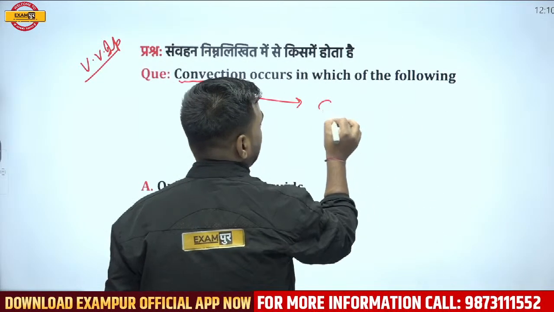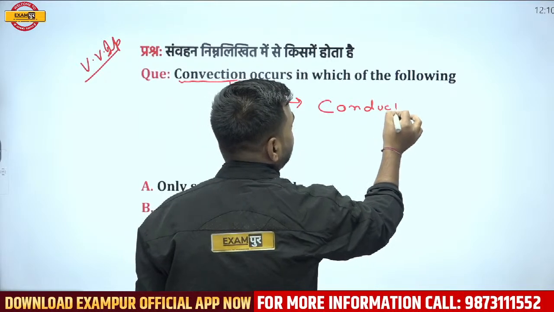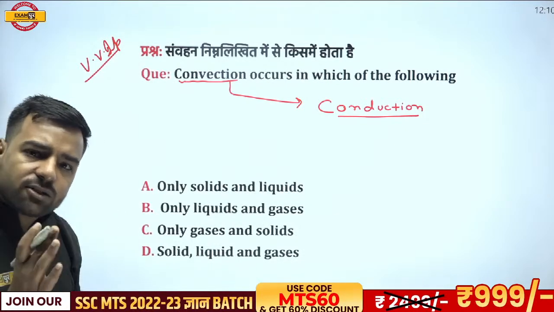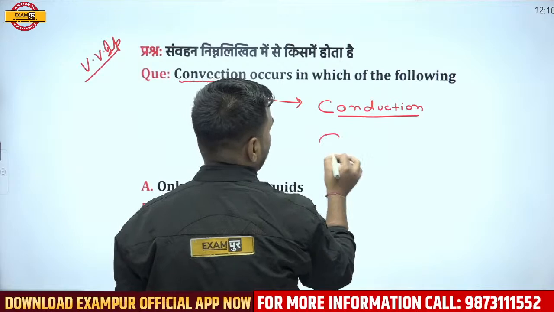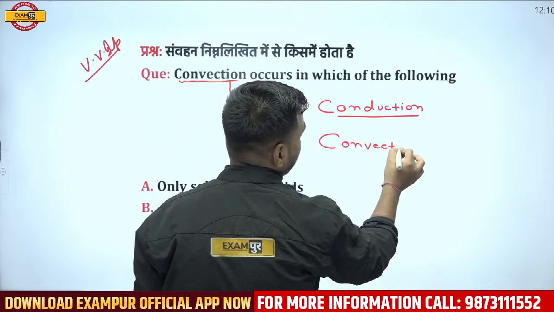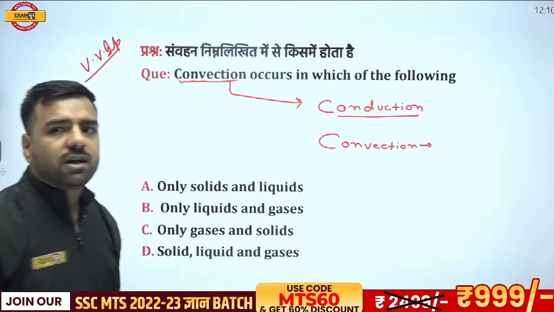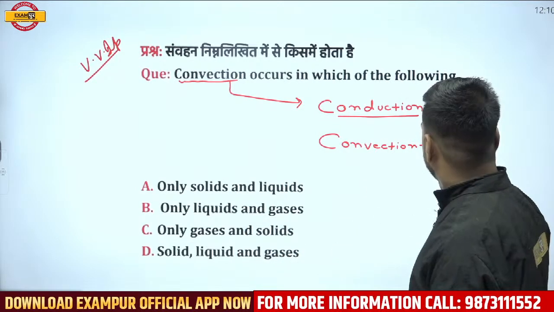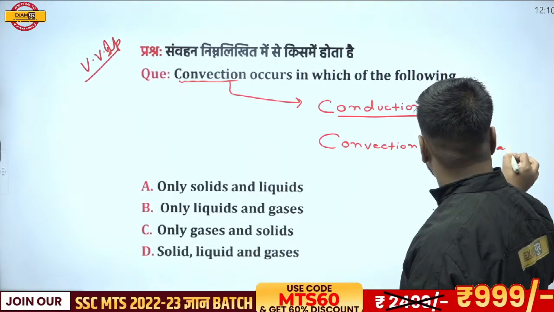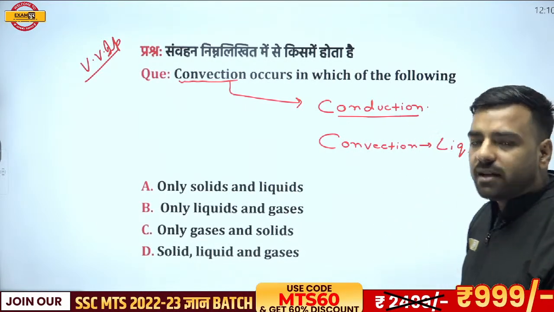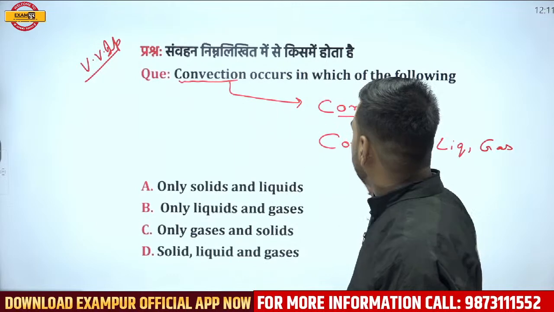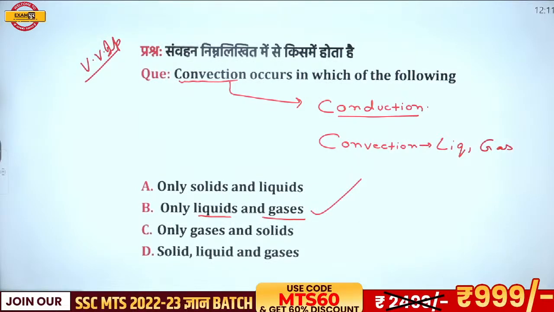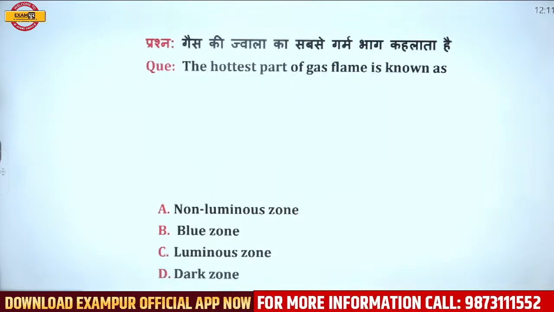First is conduction. In the conduction process, molecules stay at the same position, but they are vibrating. Now convection: here molecules are changing their position. It's very obvious that molecules cannot change position in solids, right? So it would only take place in liquids and gases. Radiation doesn't require any medium. So when we are talking about convection, only liquid and gases is the correct answer, and Akhleshwar, you are 100% true here.